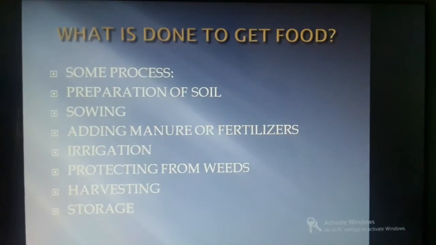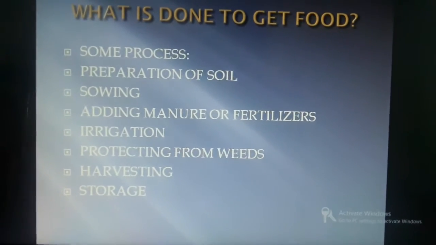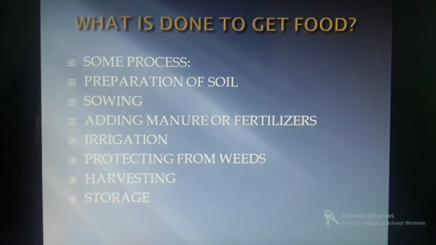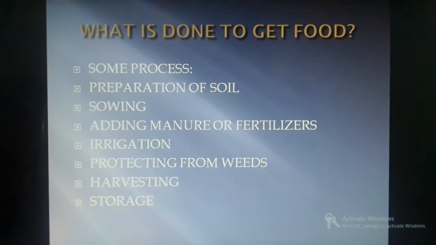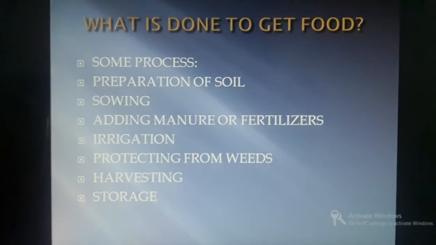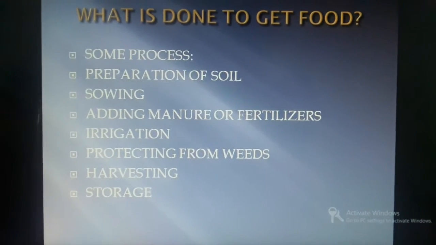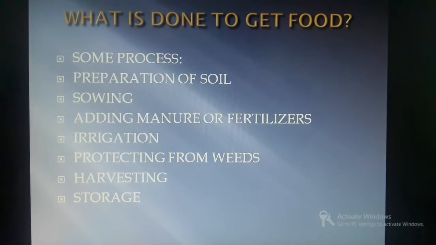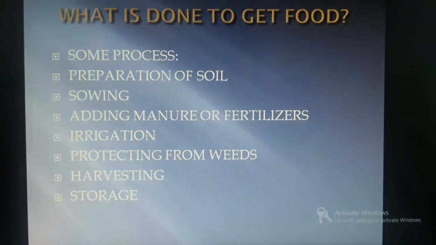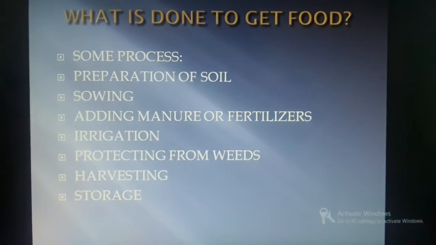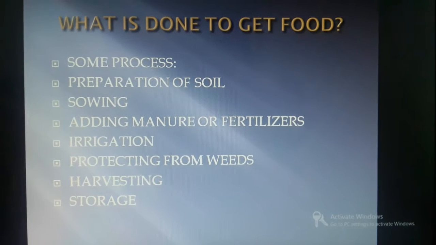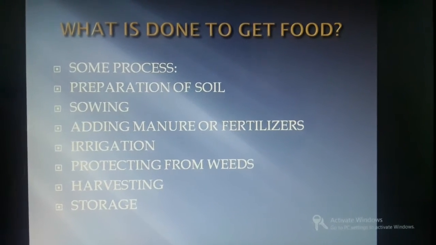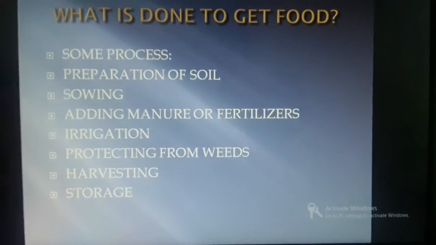The next thing we are going to see is what is done to get food. Now we have clarified your doubts about what food is and when it grows, we need to know how to grow food, right? So there are some processes. What are the processes? Let's know. The preparation of soil, sowing, adding manure or fertilizers, irrigation, protecting from weeds, harvesting and storage. These are the processes through which we get food. So in this video I will explain all these topics and you can know more about them.